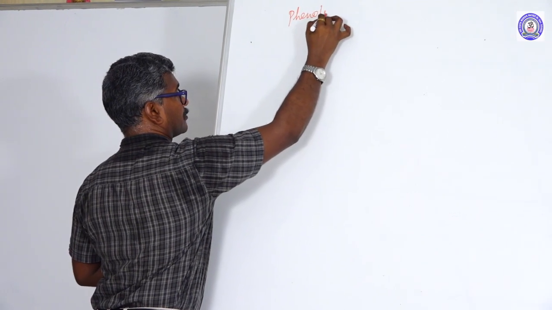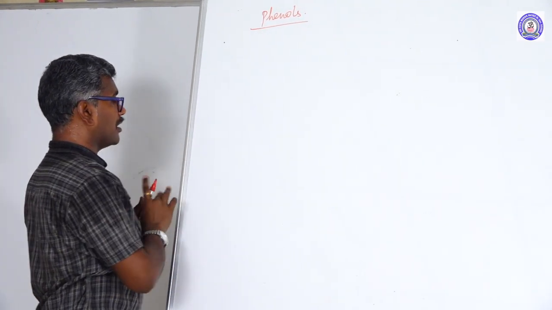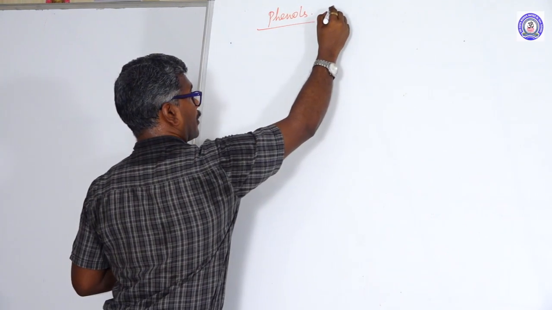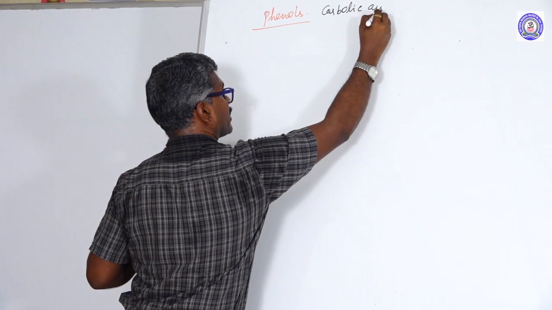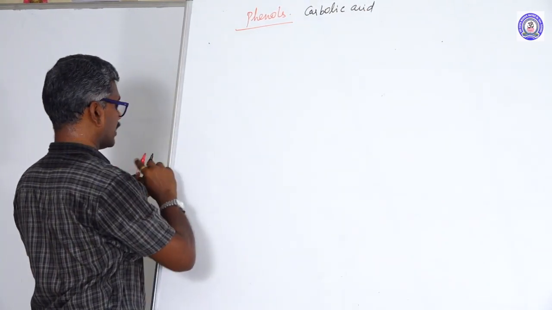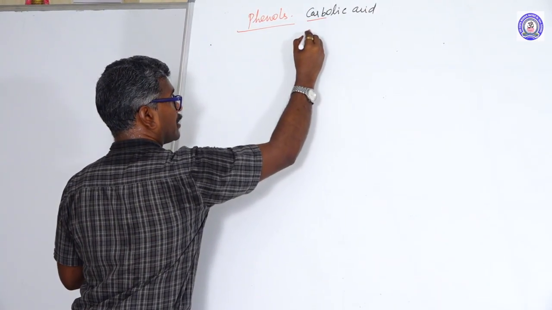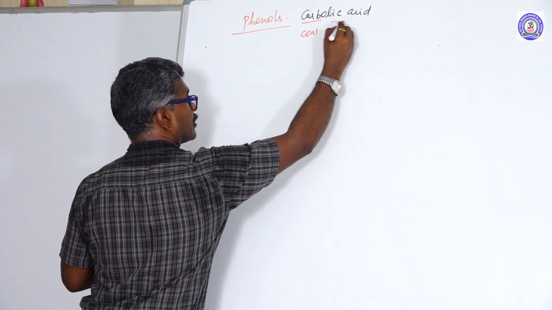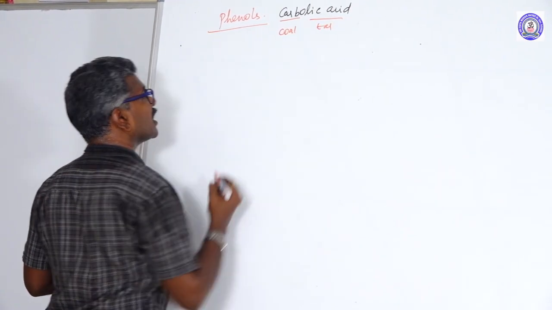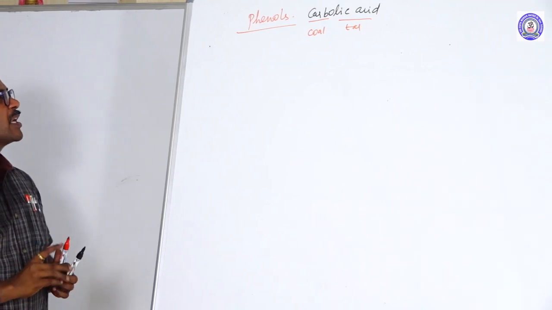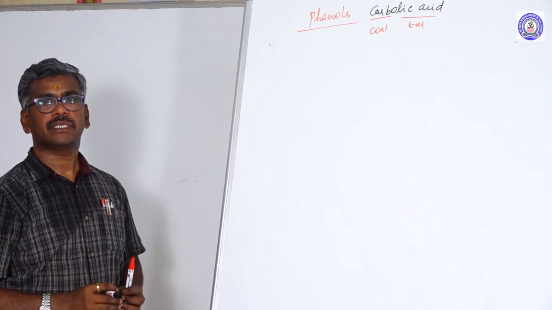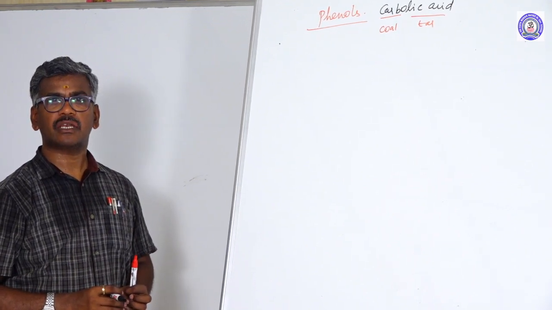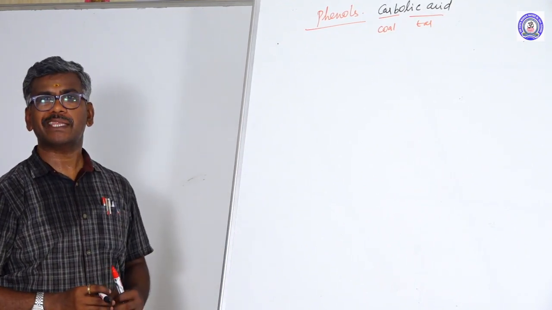Phenol. Phenol, another name, carbolic acid. Here, carbo means coal tar, obtained from coal tar. Phenol and cresol can be obtained from the middle oil fraction of coal tar by distillation.